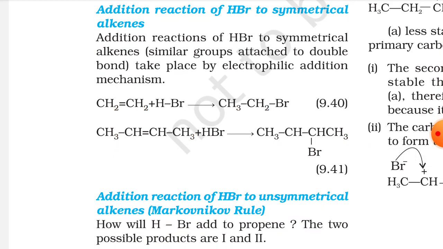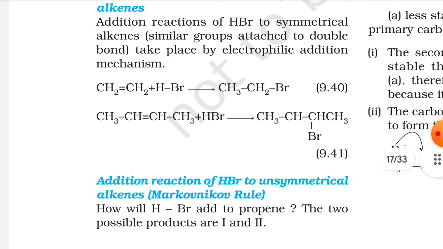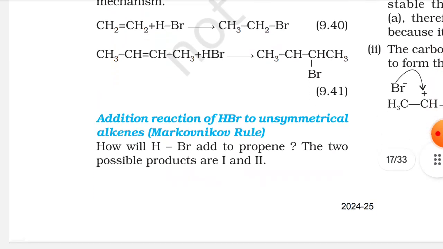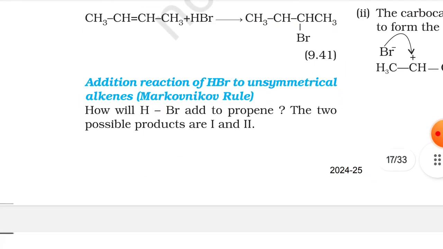Addition reaction of HBr to symmetrical alkenes. Addition reaction of HBr to symmetrical alkenes, that is, the similar groups attached to the double bond, takes place by electrophilic addition mechanism. Here is the reaction that you have to refer. Moving on. Addition reaction of HBr to unsymmetrical alkenes, that is,